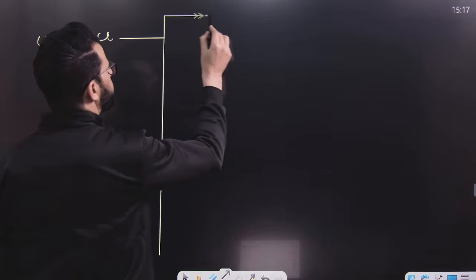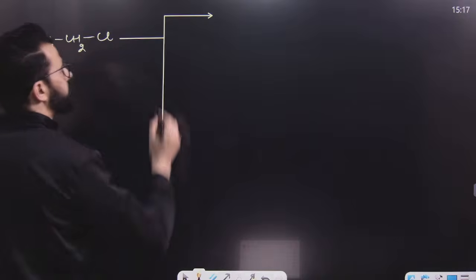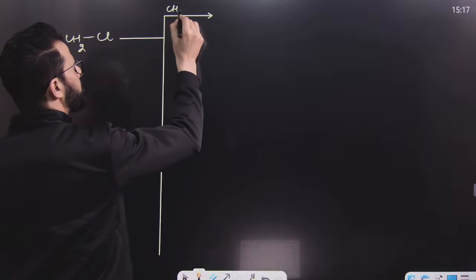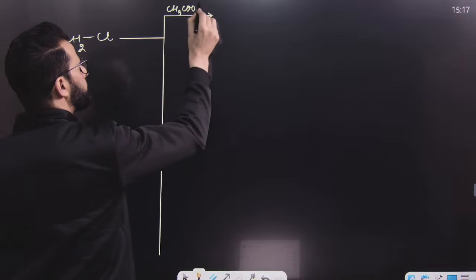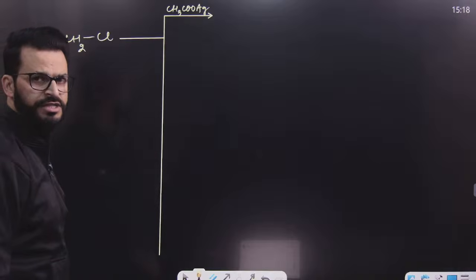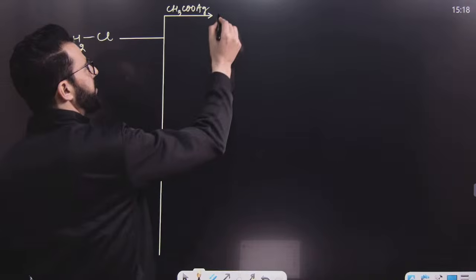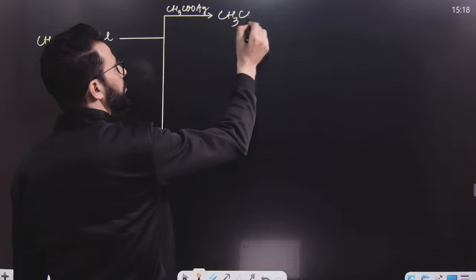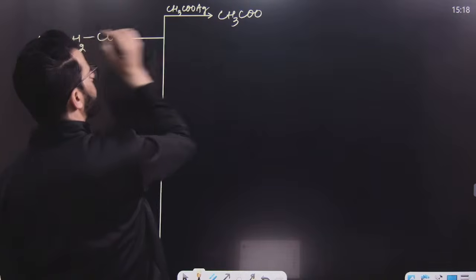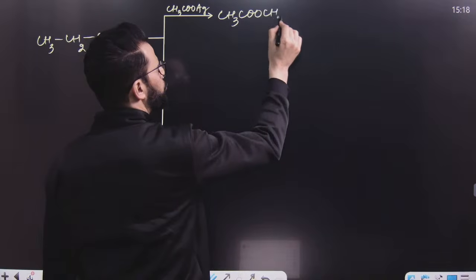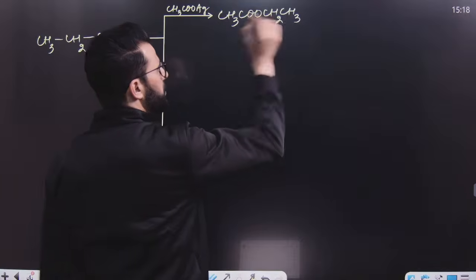First of all, let me write down, for example, CH3COOAg, silver salt of carboxylic acid. Now its negative part will replace the Cl, so we will get CH3COO attached to CH2 and then CH3. So this is an ester.